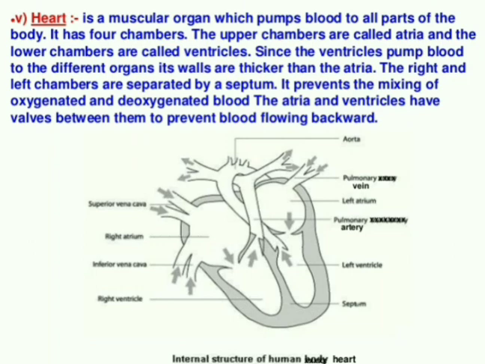The 2 upper chambers are called atria, plural of atrium, and the lower chambers are called ventricles. So we have a left atrium, left ventricle, similarly a right atrium and a right ventricle. These are the 4 chambers present in the human body.